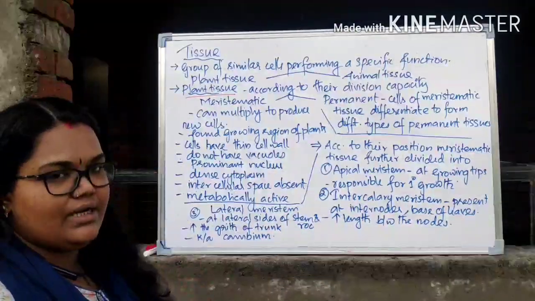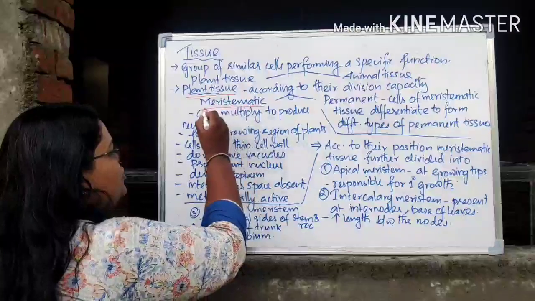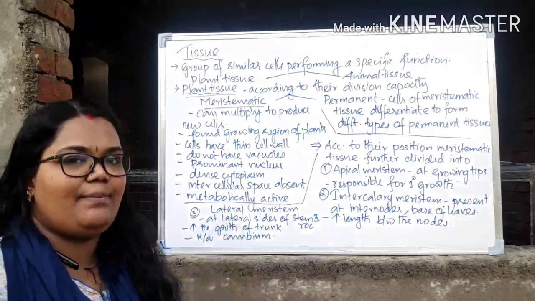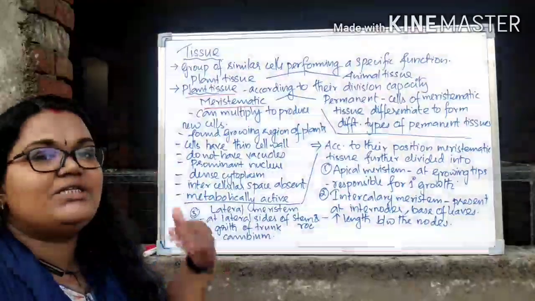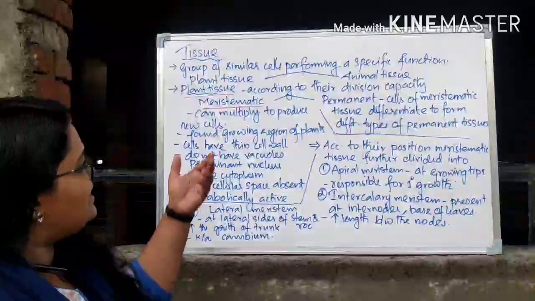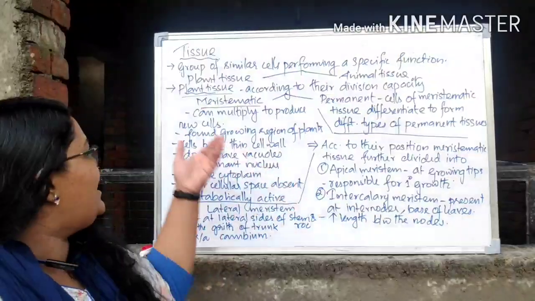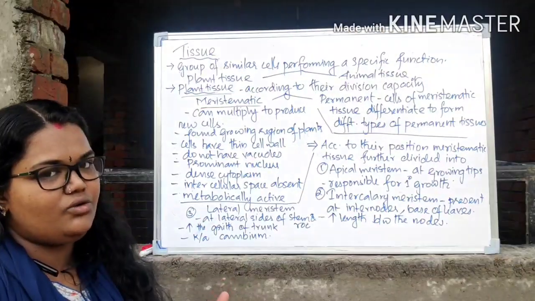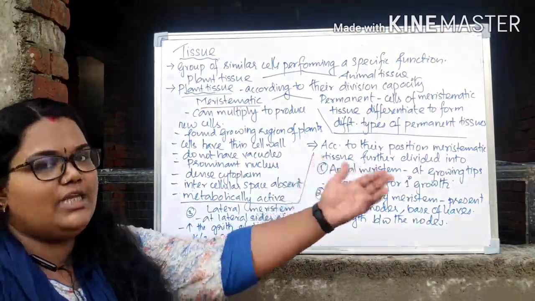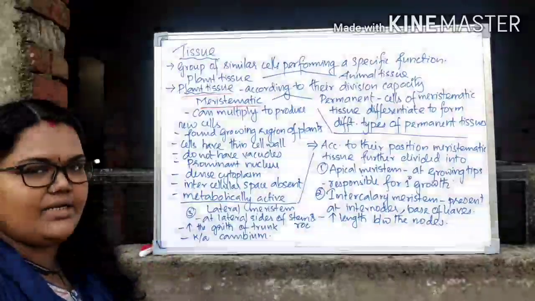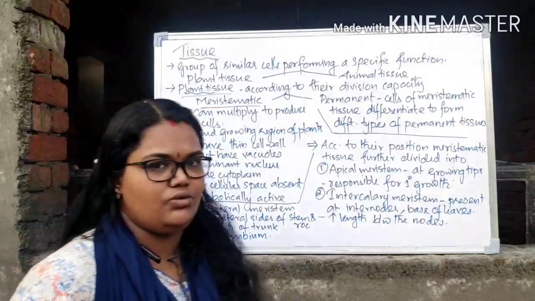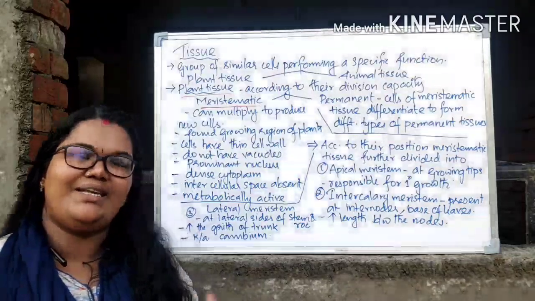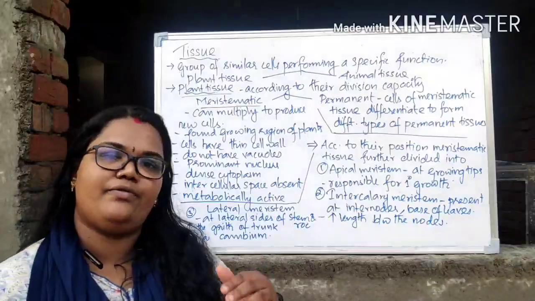What do you mean by meristematic tissue? Meristematic tissues are the tissues which have the capacity to continuously divide, or simply we can say that they can multiply to produce new cells. That means meristematic tissues have the capacity to continuously divide throughout their life. That's called the meristematic tissue. Well, where can we see this tissue? These tissues are mostly present at the root tip and shoot tip of a plant.